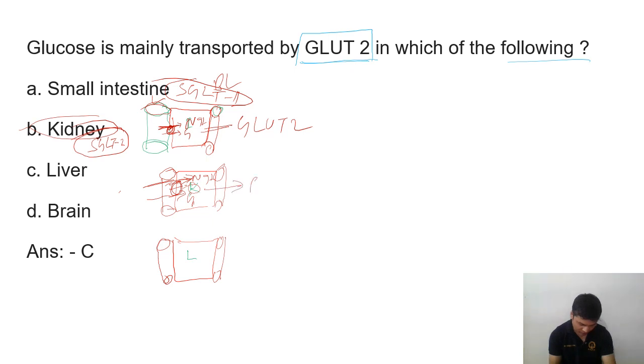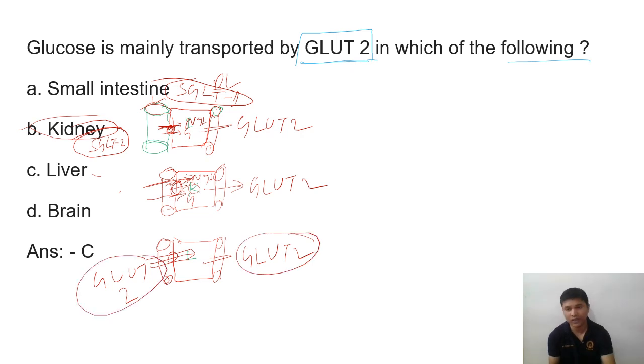And from here again GLUT2. And in case of liver, we have GLUT2 only. So here also we have GLUT2. GLUT2 is also present in different tissue, maybe in case of brain and other tissue, we also have GLUT2, but mainly GLUT2 is present on both sides in the liver.